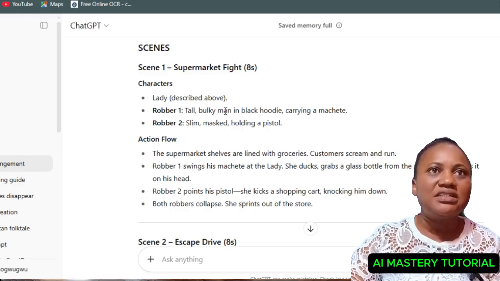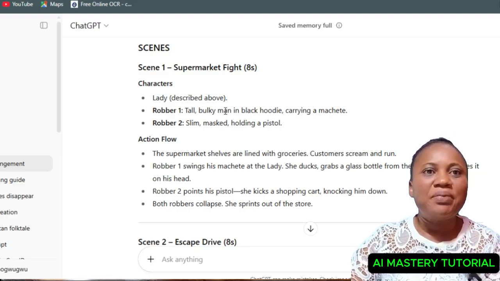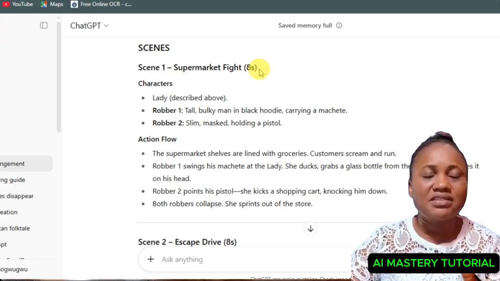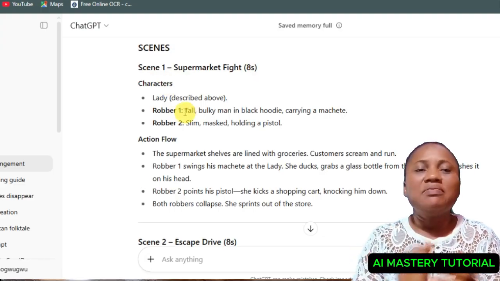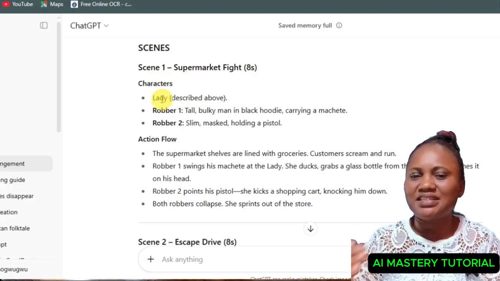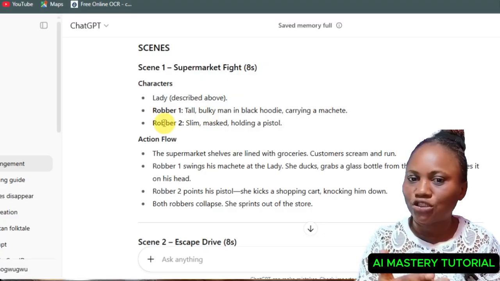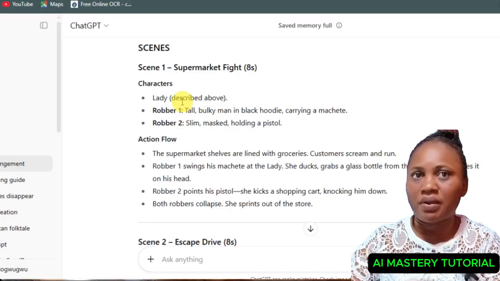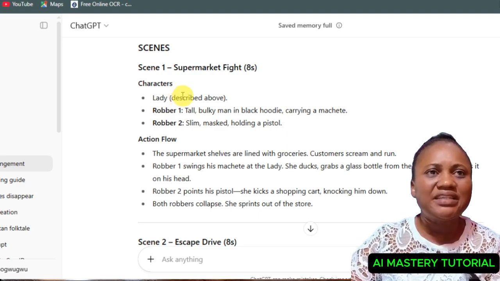Now, the next thing I did is to go back to ChatGPT. I went back to my ChatGPT and I began to copy the first scene. Remember, I told ChatGPT to split the scene into character and action flow. This is what you are seeing here.